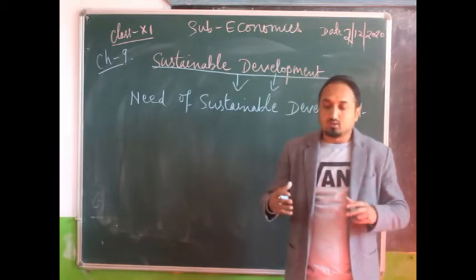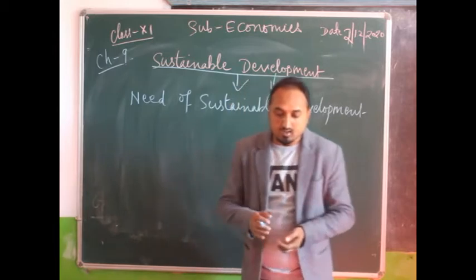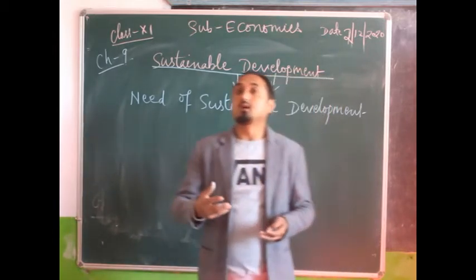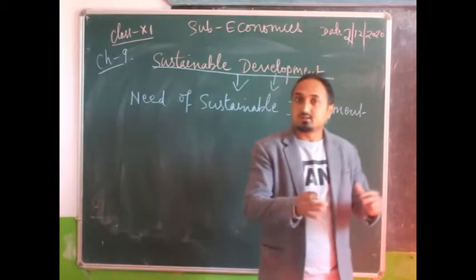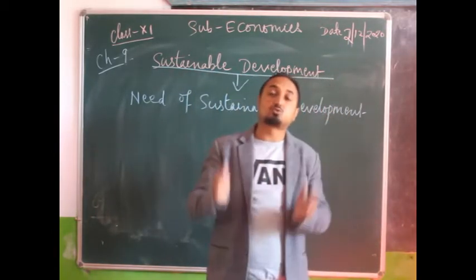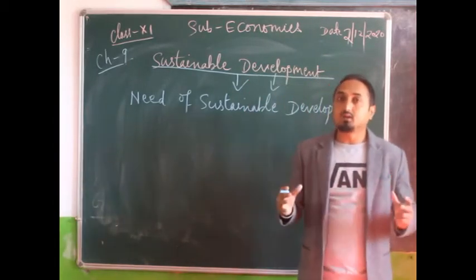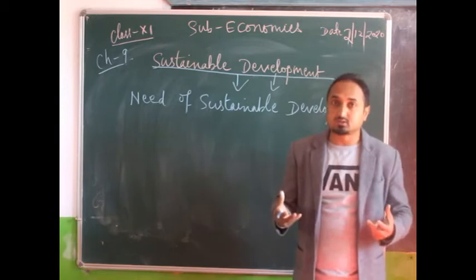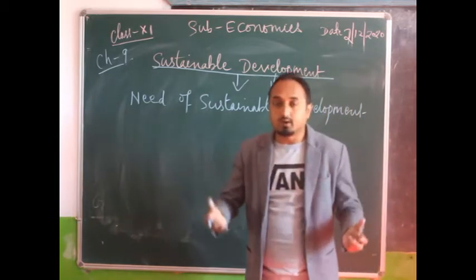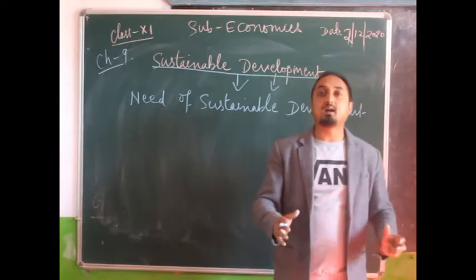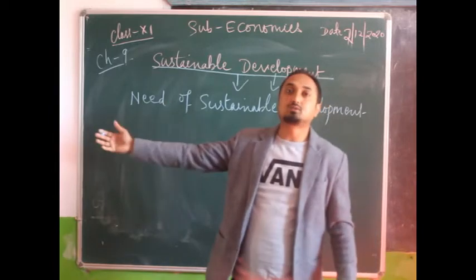The water is getting polluted, air is getting polluted, and due to that, who is suffering? The future generation. If not we, if the present generation is not suffering, in future the future generation will suffer. So whenever we are using any resources, it may be water, air, soil, forest, we have to keep in mind that it should meet our generation's needs without hampering the future generation.